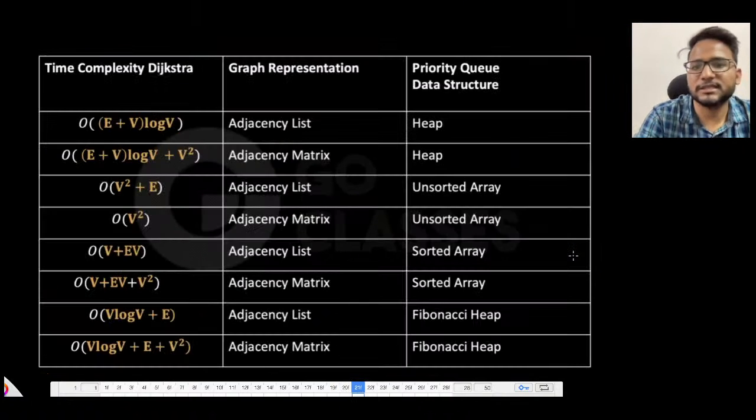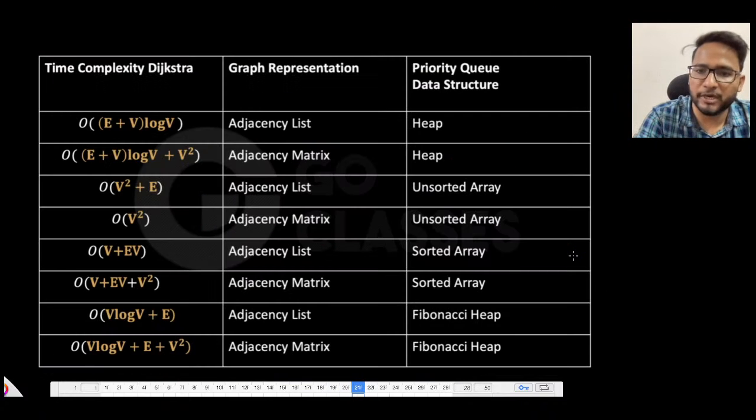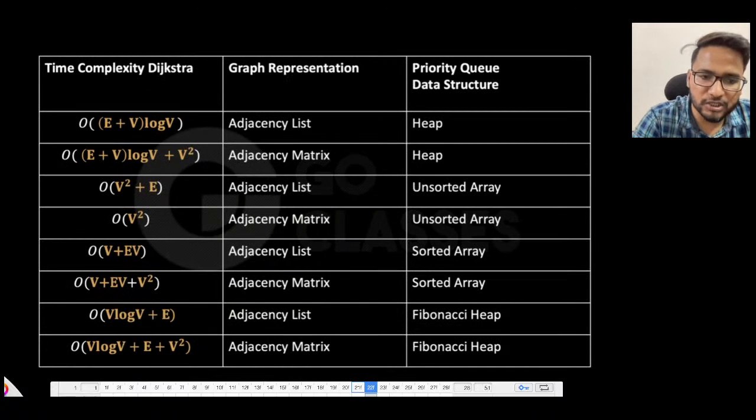So basically, this is the complete chart that you can make based on the remove-min and update-key operations, like if it is a heap, an unsorted array, a sorted array, or a Fibonacci heap, right? So this is just a small revision for the Dijkstra algorithm. Now I hope everyone understood the Dijkstra algorithm, which means everyone understood the intuition behind it.